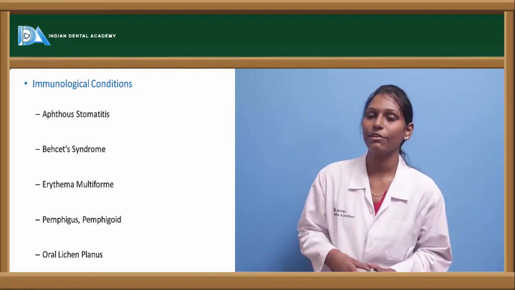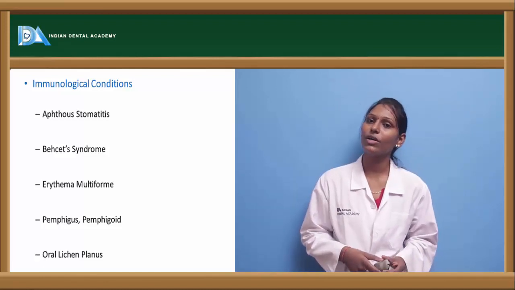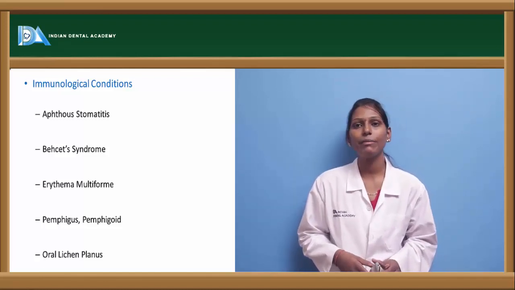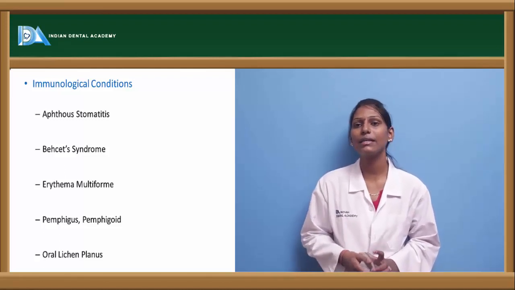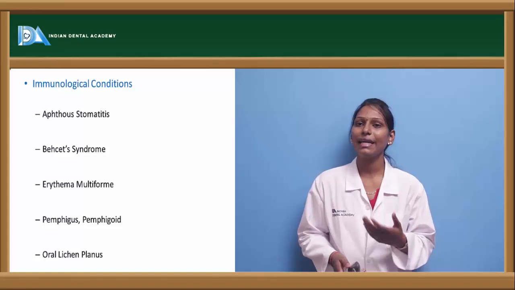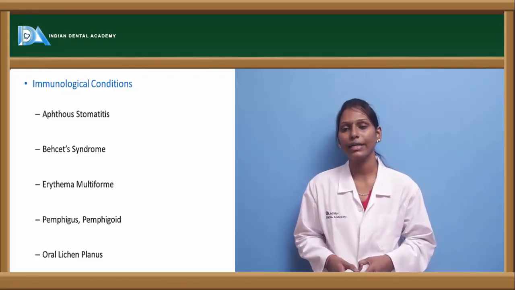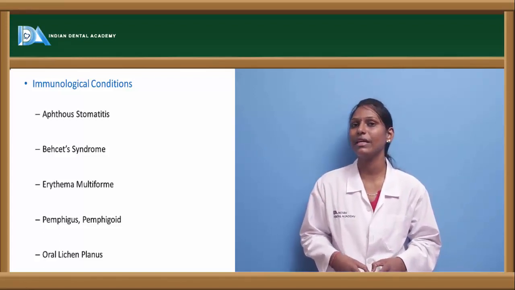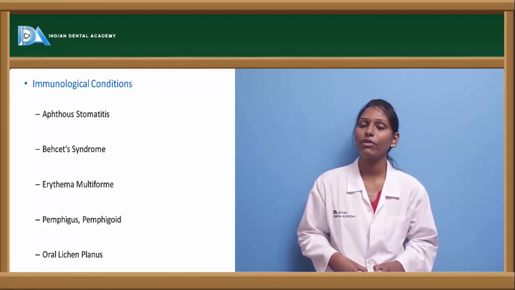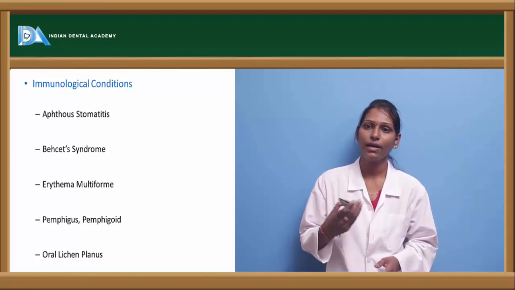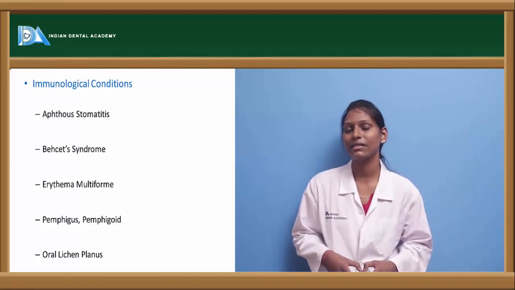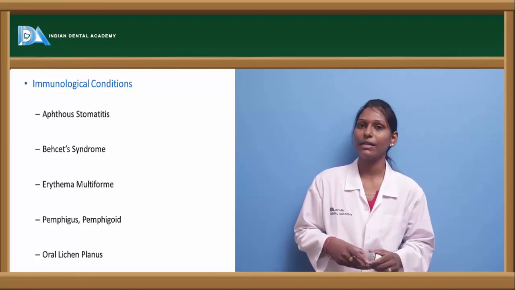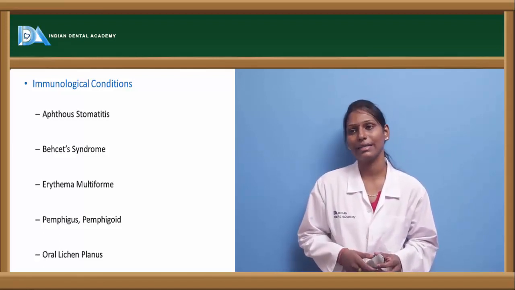Next is erythema multiforme. Erythema multiforme is another immunological reaction which is self-limiting and usually resolves within 7 days. This erythema multiforme is usually triggered by drugs or infections. Especially HSV is known to play an important role in the formation of erythema multiforme. These lesions usually occur on the vermilion border of the lip and in the oral mucosa also. They have a characteristic appearance of the ulcer, which is known as a target lesion or iris lesion.